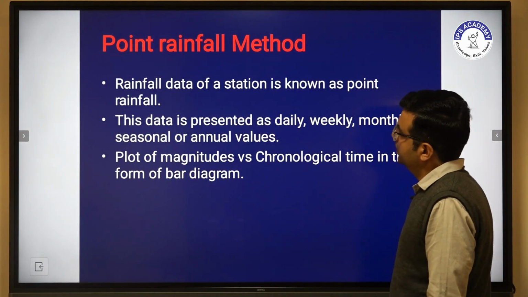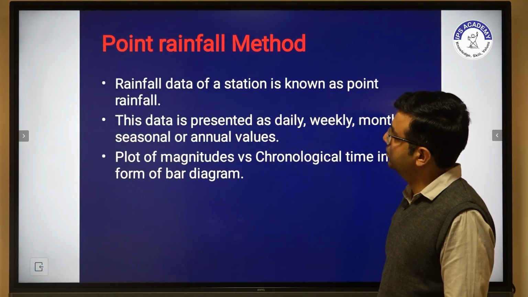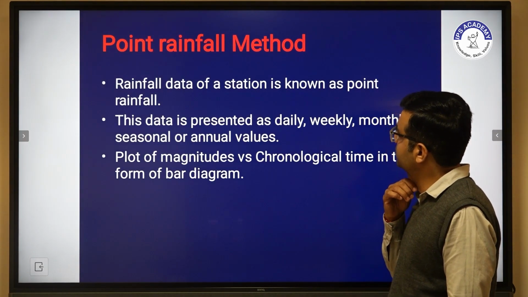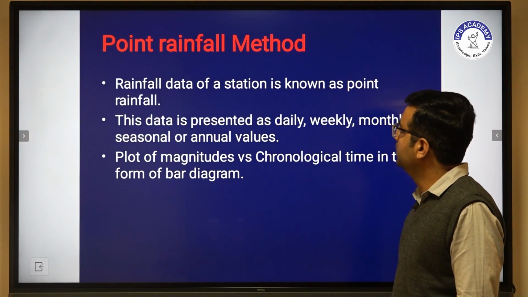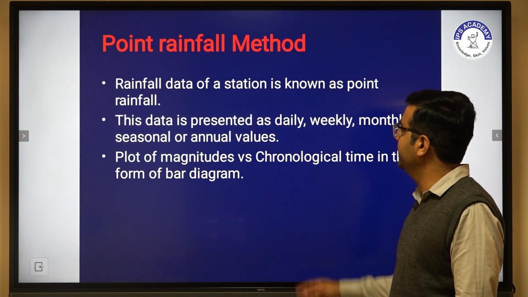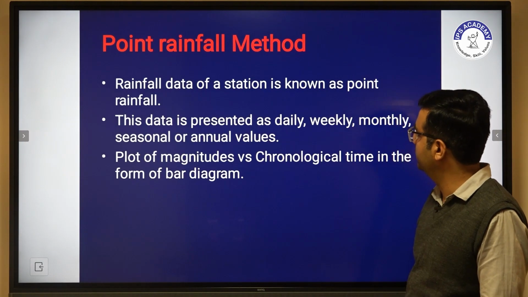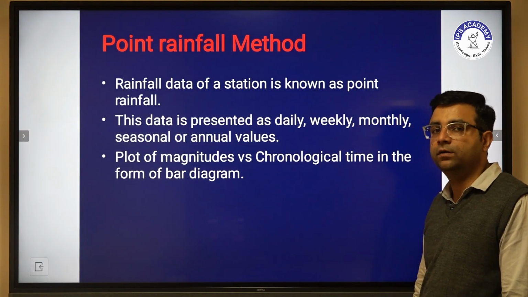Okay, then the last method is known as the point rainfall method. Rainfall data at a station is known as point rainfall. This data is presented as daily, weekly, monthly, seasonal or annual values, and a plot of magnitude versus chronological time in the form of a bar diagram.